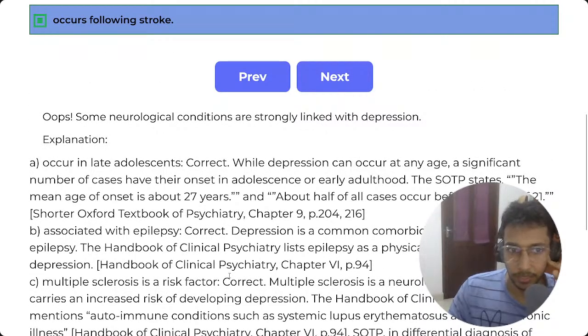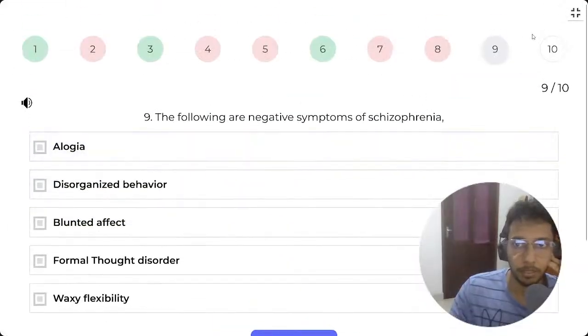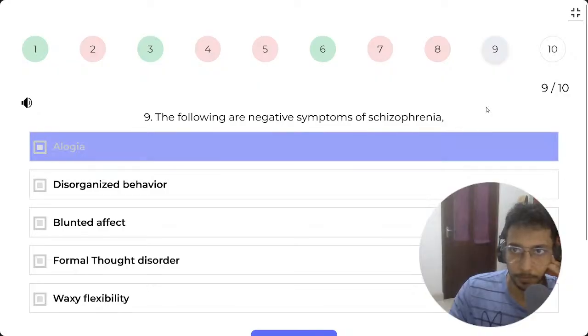Physical illness is associated with depression. Yes, as an associated illness. Next, we have 2 more questions left. The following are negative symptoms of schizophrenia.